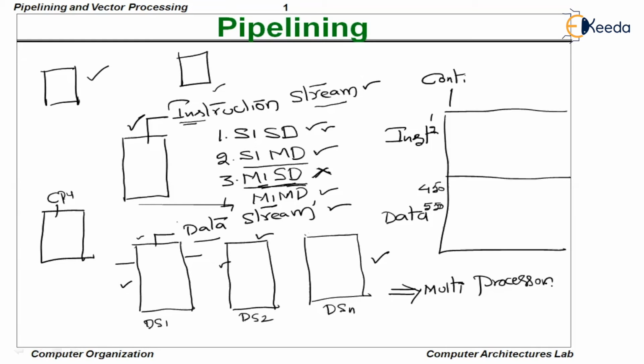Now, if you have a look at this, SISD does not have any capabilities of parallel processing, right? So we need to consider SISD systems here. We will have to take SISD systems and increase the throughput in them, because SISD systems don't have any parallel processing capabilities. But when it comes to SIMD, of course, it is faster than SISD. When it comes to MIMD, it is obviously faster than any other system because it's a multiprocessor system.